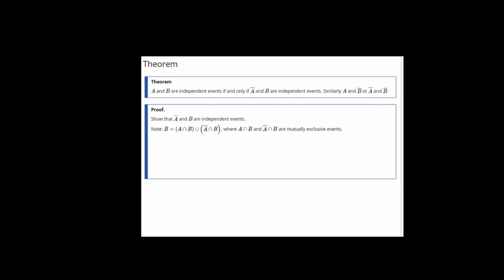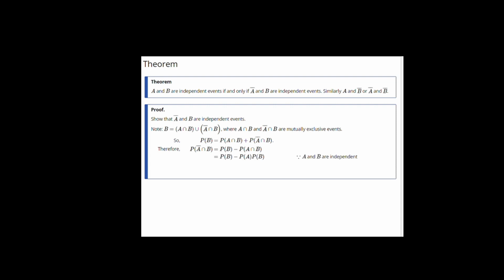So this identity equates B with the union of A intersect B and A complement intersect B. And these two events are mutually exclusive. They have no points in common, which is to say they are disjoint. It follows that the probability of B can be written as the sum of the probability of these two mutually exclusive sets. Turning this around, the probability of A complement intersect B is the probability of B minus the probability of A intersect B.